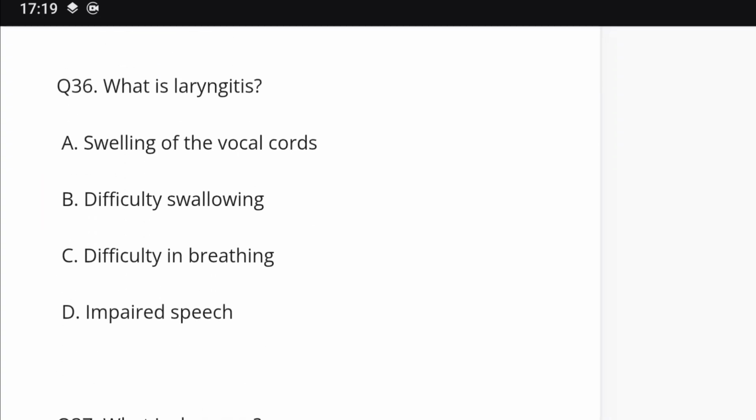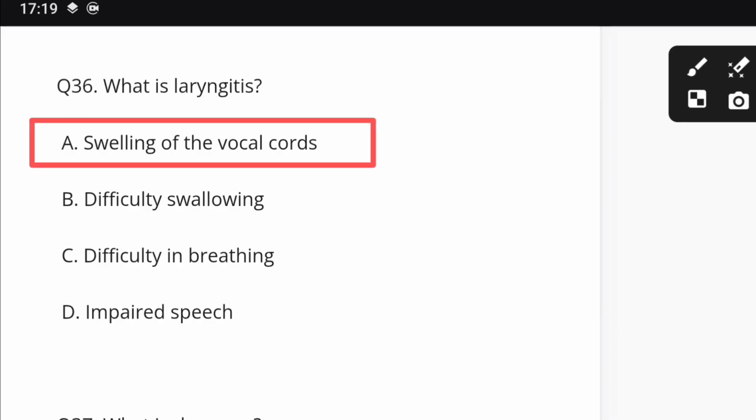Question number 36. What is laryngitis? Options: swelling of the vocal cord, difficulty swallowing, difficulty in breathing, impaired speech. Right option is A, swelling of the vocal cord.